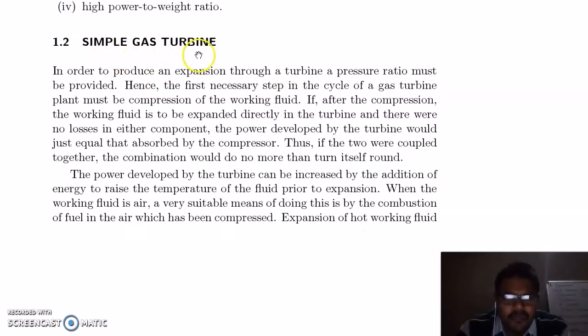Simple gas turbine. In order to produce an expansion through a turbine, a pressure ratio must be provided. Hence, the first necessary step in the cycle of a gas turbine plant must be compression of the working fluid. If after the compression the working fluid is expanded directly in the turbine and there were no loss in either component, the power developed by the turbine would just equal that absorbed by the compressor.